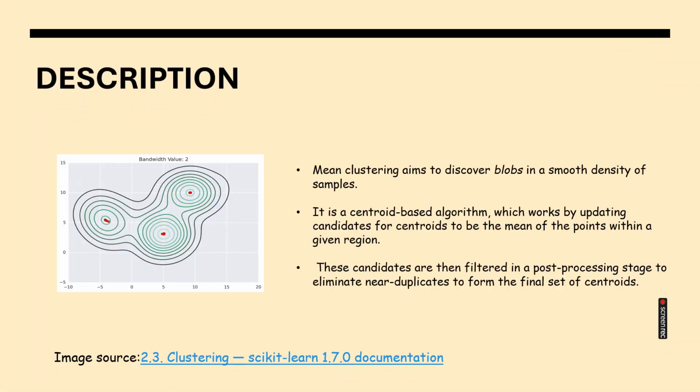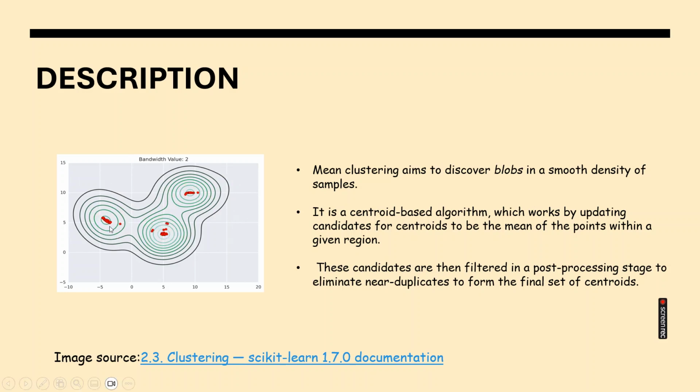Description of the algorithm. So here we have a graphical image where the data points are moving towards the centroid position, which is nothing but a mean position for the particular bandwidth. Here the bandwidth is 2. Meanshift clustering aims to discover blobs. Blobs are nothing but binary objects with a smooth density of samples to form clusters. So it is a centroid based algorithm.